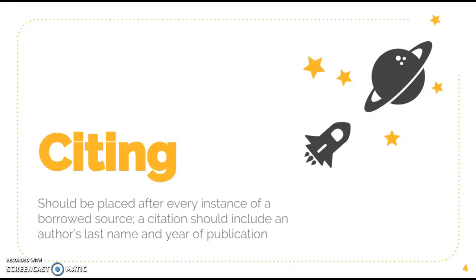A citation is information placed within parentheses at the end of a sentence, and this information informs readers where the sentence was taken or borrowed from. Citation should be placed after every instance of a borrowed source. A citation should include an author's last name and a year of publication.